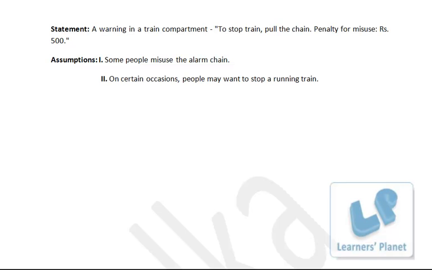So if the warning is there that the penalty will be there for misuse, that means there are some cases of misuse of the alarm chain. So this assumption is implicit.